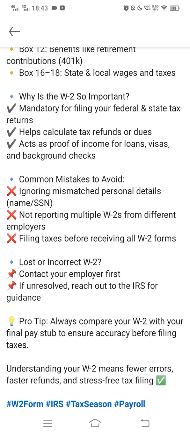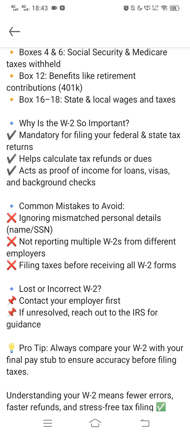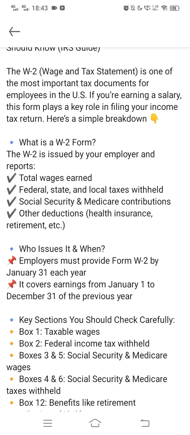These are the things a W2 should have. And this is the due date, January 31st, for receiving the W2 from the employer, and it covers January 1 to December 31st of the previous year.